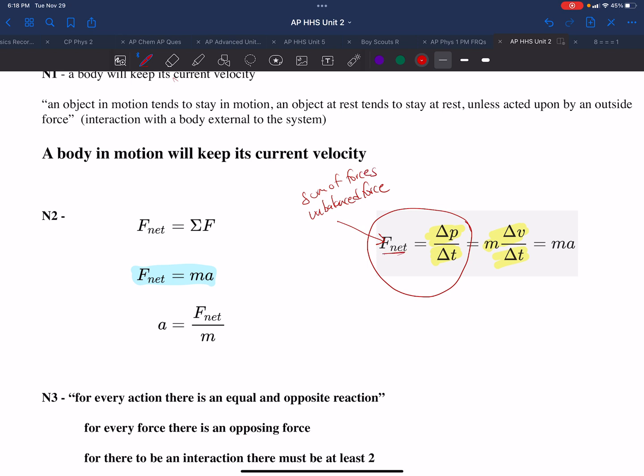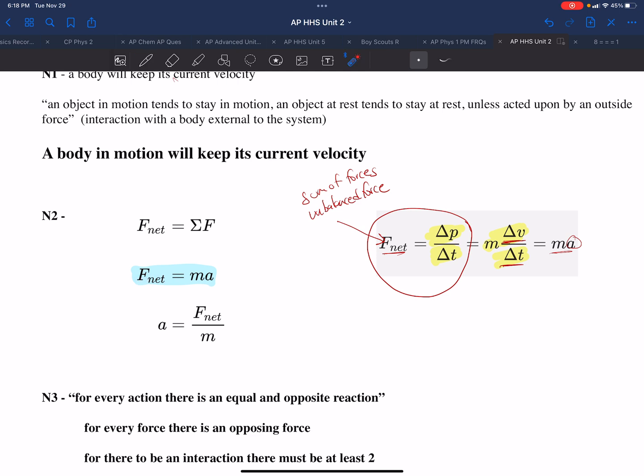So the unbalanced force brings about a change in momentum at a particular rate. Not just any old change in momentum, but a particular rate. And of course, because delta V over delta T is acceleration, it ends up being ma. But all of that comes about because of the law of conservation of momentum.